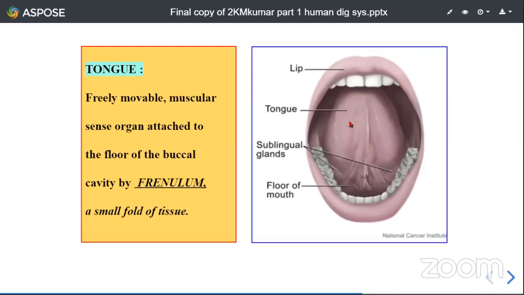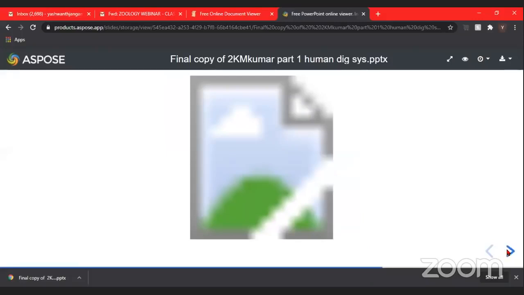So this is freely movable. On one side it is attached to the floor of the buccal cavity, whereas the other side of the tongue is free. It is freely movable, and it consists of muscles. So it is muscular, and it is often studied as a sense organ, because on the surface of the tongue we have 3 types of papillae, with thousands of taste buds responsible for different tastes. As a sense organ, this is greatly studied. But here in the human digestive system, it performs multiple functions, such as